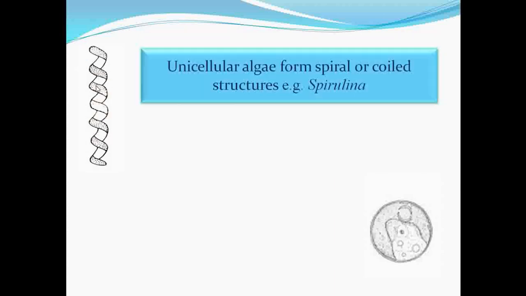The next comes spiral. If you see the thallus organization in this algae, it is a spiral one. That's why it is called a spiral unicellular type. For example, Spirulina. If you see the structure, it is non-flagellated. It does not have flagella. Also, it does not show the presence of an eye spot. So it is called non-motile.